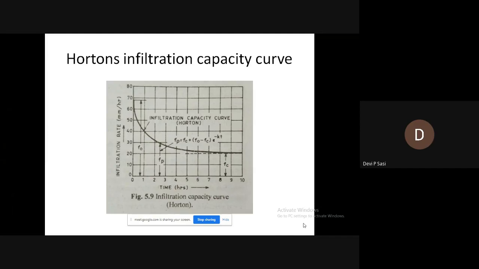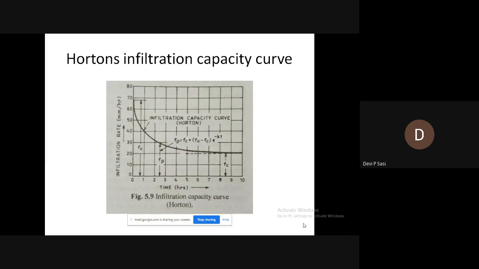is called infiltration capacity. The process by which water enters the surface strata and percolates downward to join the groundwater is termed infiltration.